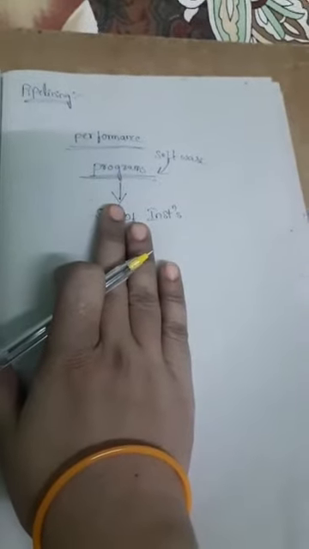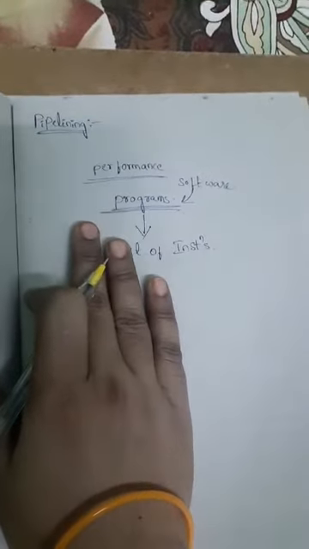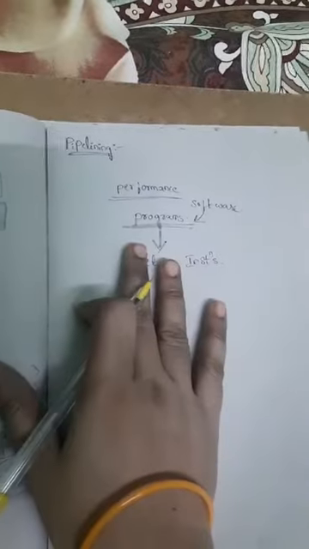Now how can we increase the speed of a computer? The simple answer: if we execute more programs in less time, then we can achieve high speed in our computer.